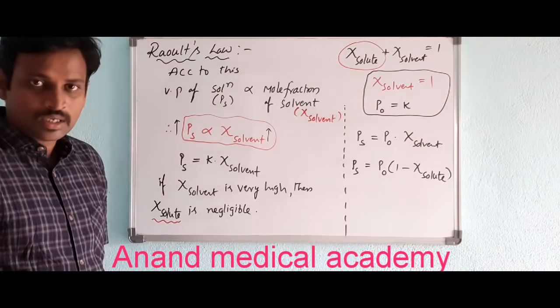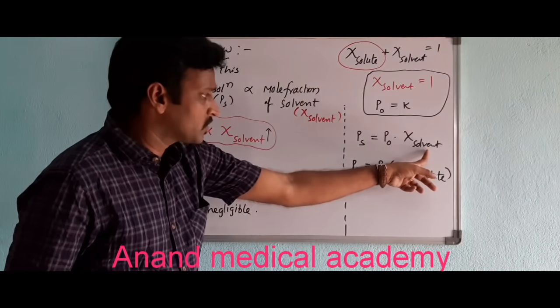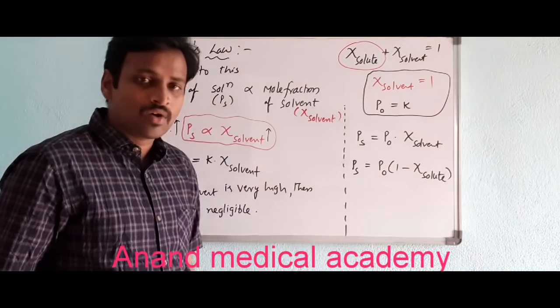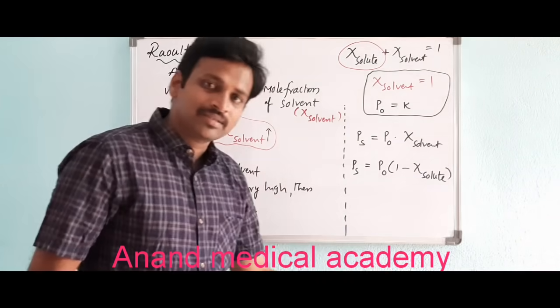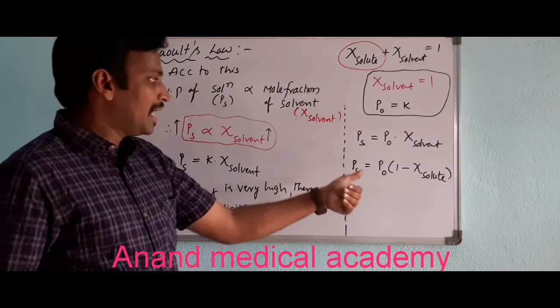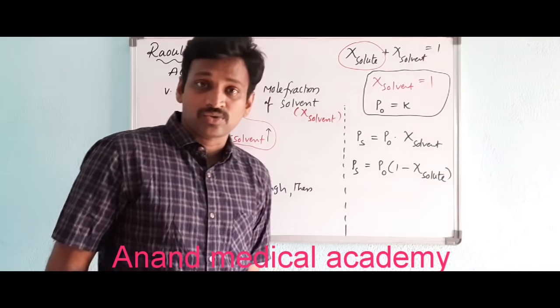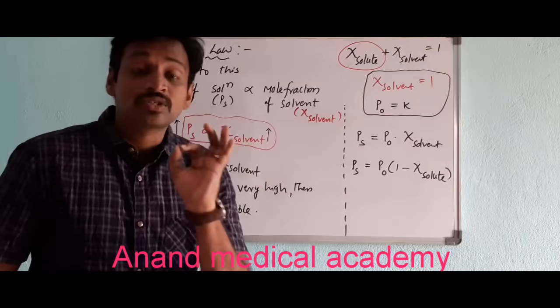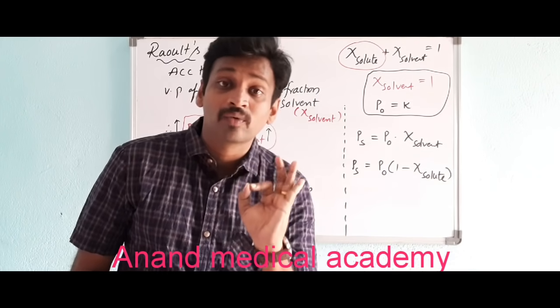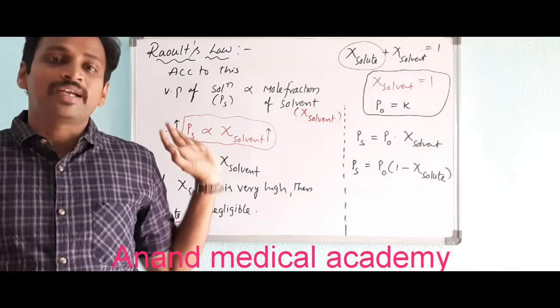That's it. Okay, then sir, mole fraction of solvent also you take as 1. It cannot be 1 all the time. It can be 0.9 sometimes, 0.99, something different. So you have to take the relation also. That is very important. Why you are writing P naught in place of K means just to have relative lowering of vapor pressure. That's why I am writing.